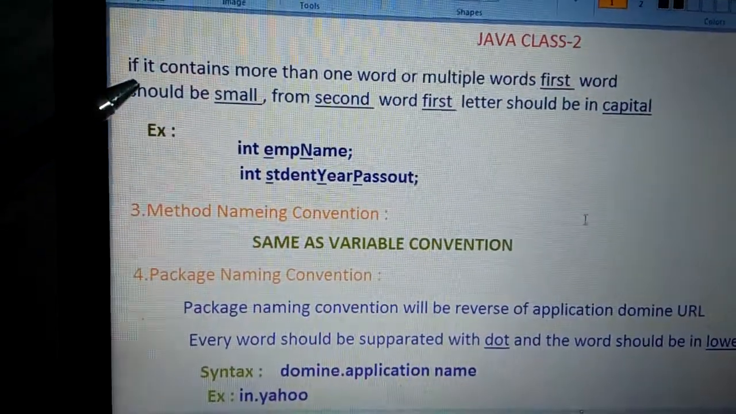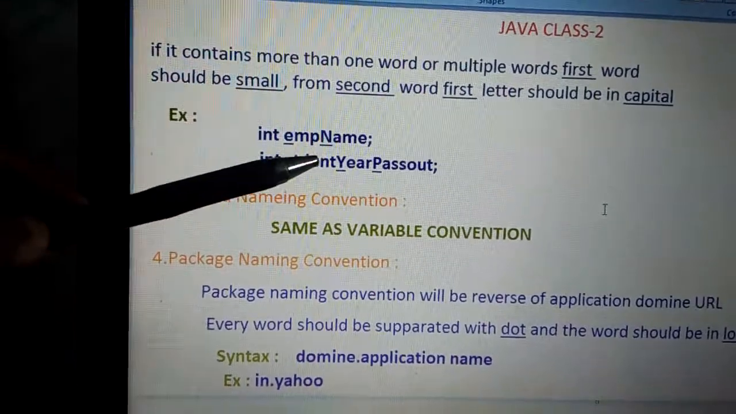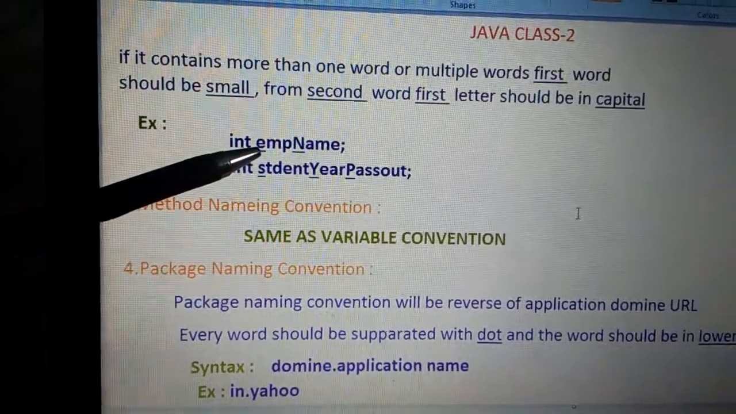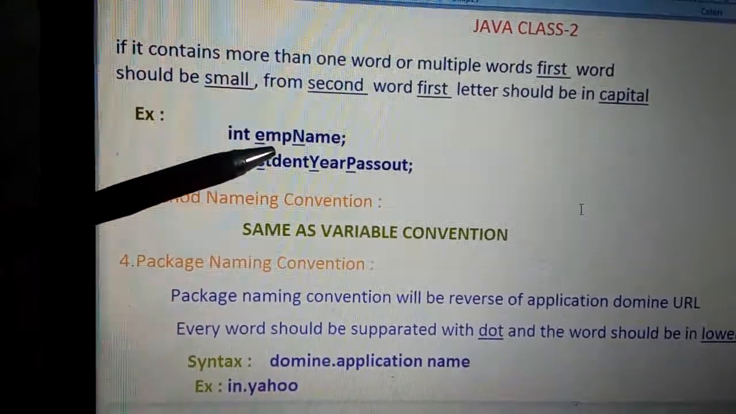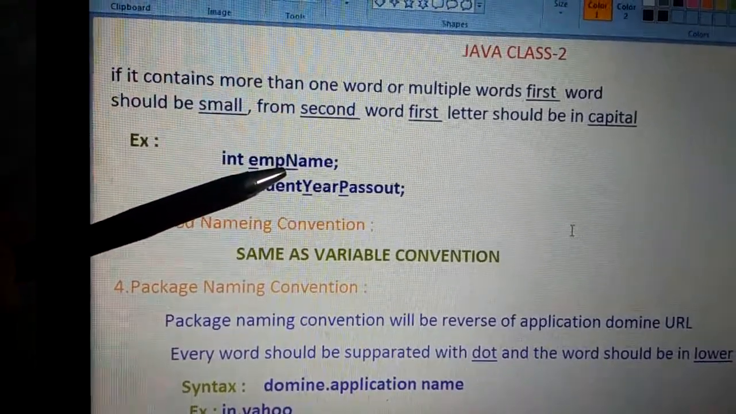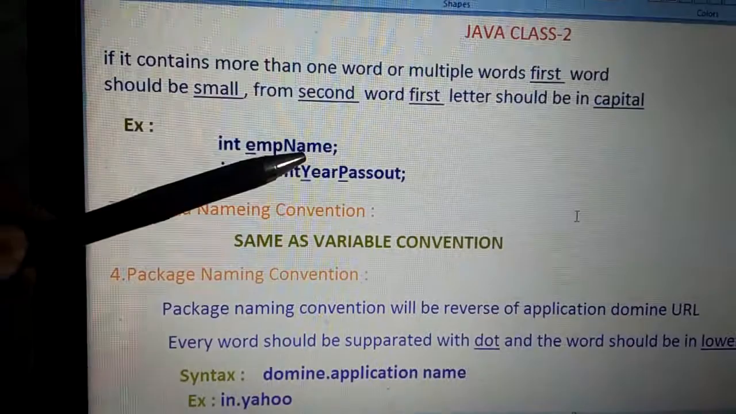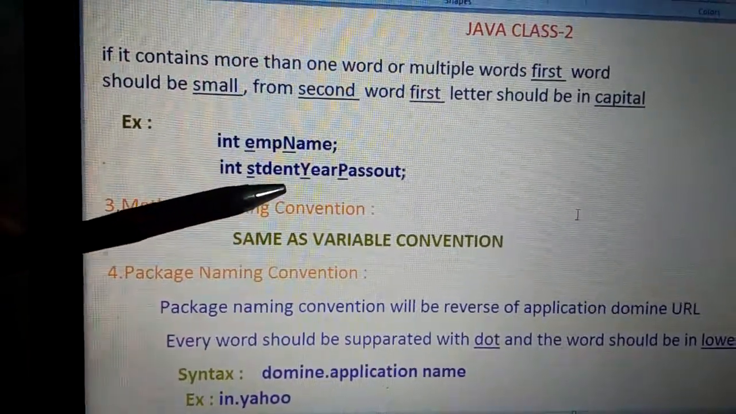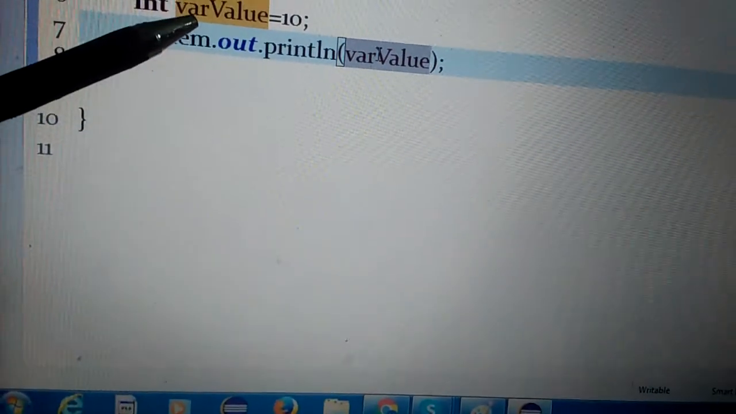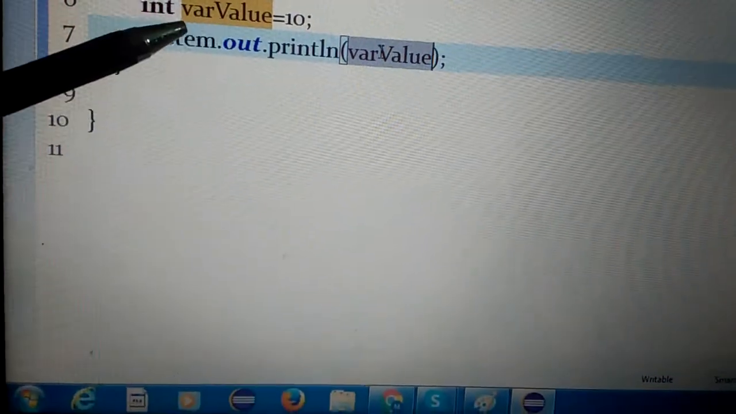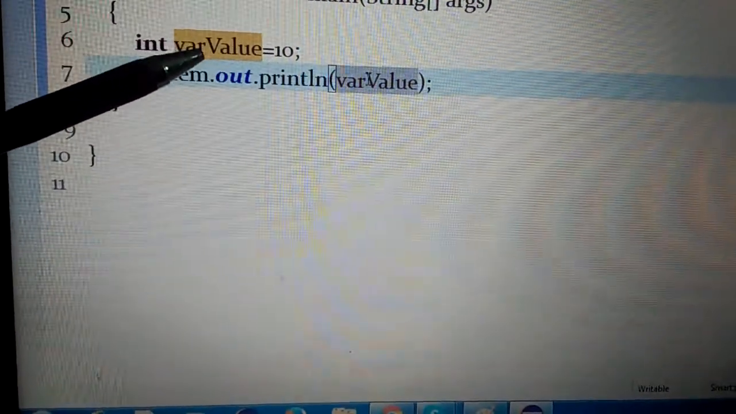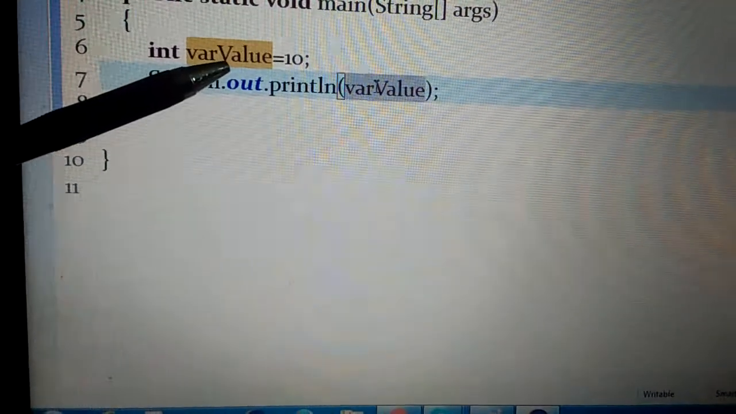If the variable name contains more than one word, then we follow this way of naming. The first word should be in small letters, and from the second word, the first letter should be in capital. Here I am showing a real time example. I have taken a variable with two words, varValue. The first word, the entire word, is in small letters. From the second word, the first letter is in capital letter.